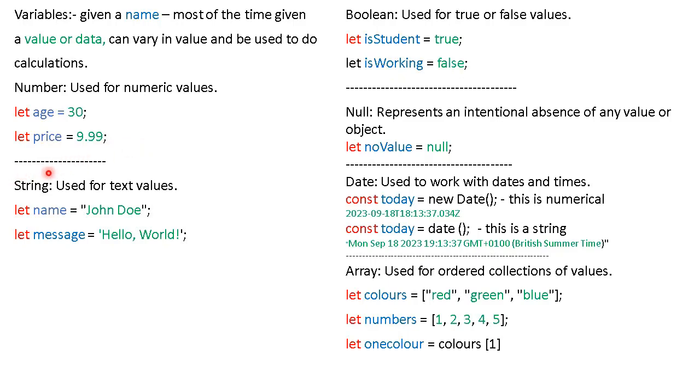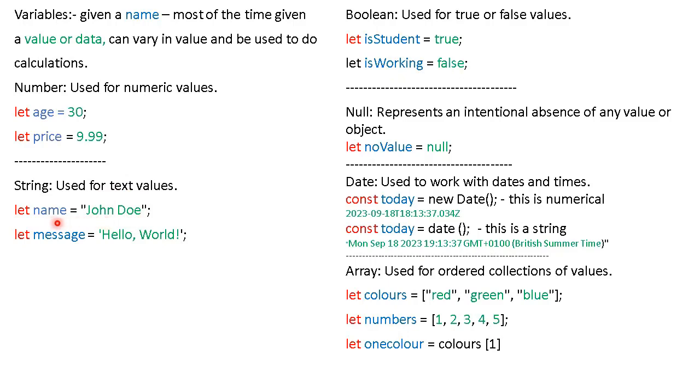These are string variables, and they're usually used for text values or storing amounts of text. So again, how do we make this type of variable? We start with the let, we give it a name, in this case name, and then we put quotation marks around the text that we want that variable to contain.